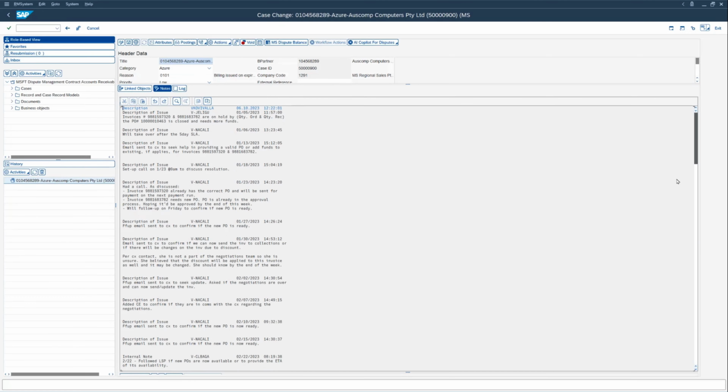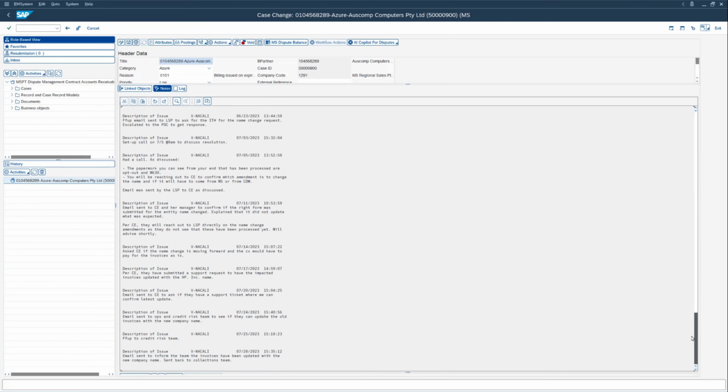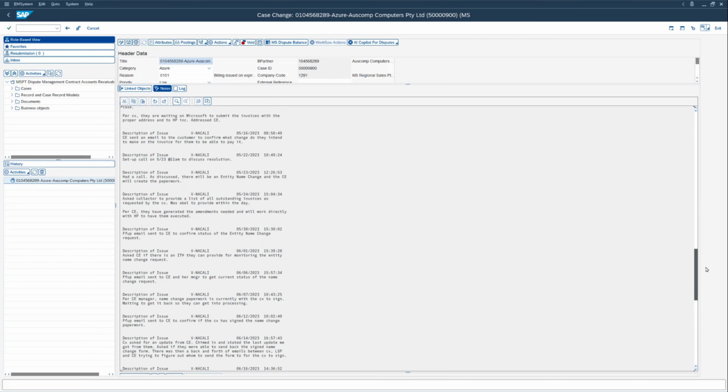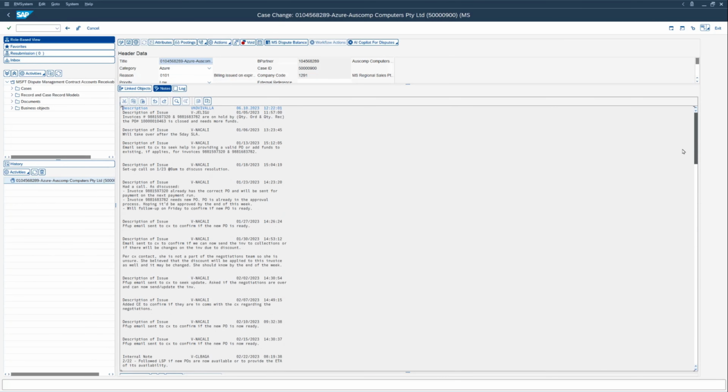in this dispute case. So if I have to understand what the current state of this dispute case is, I'll have to laboriously go through each of these details, whatever is captured here, and then build a picture in my mind of the current state of this dispute case. That's where it takes time, it's laborious, it's monotonous, and it prevents the dispute analyst from attending to other cases because of the time that it takes.